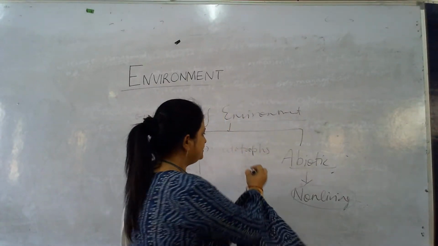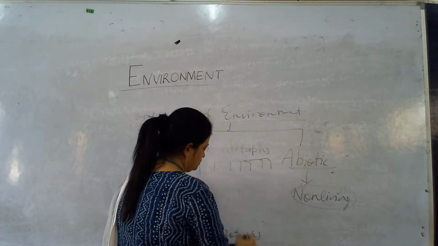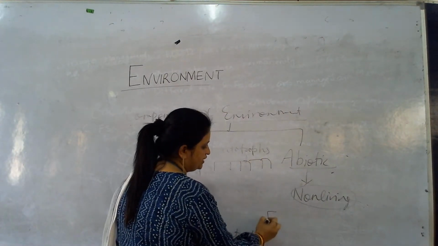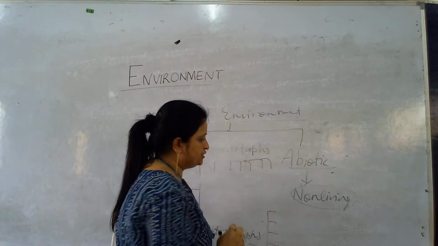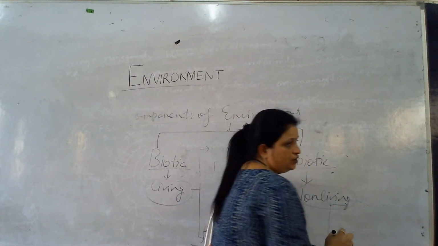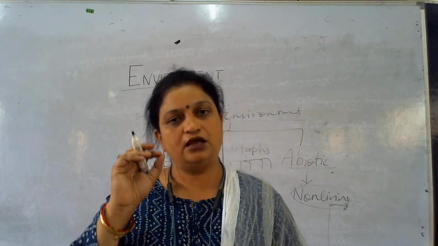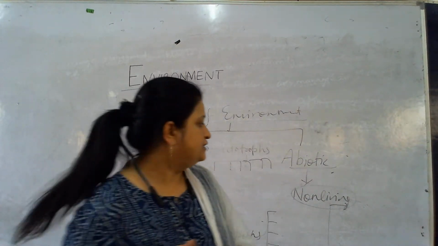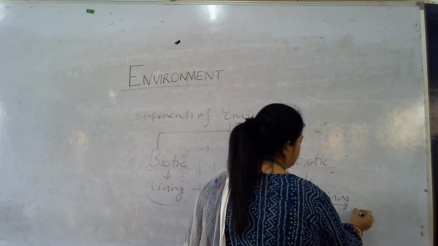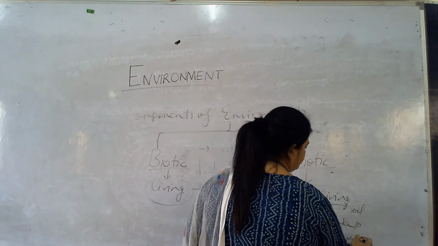And further, the autotrophs are divided into sub portions, and these are also divided into another portion. The non-living components are totally your climatic conditions. These are the soil, temperature, wind, etc.